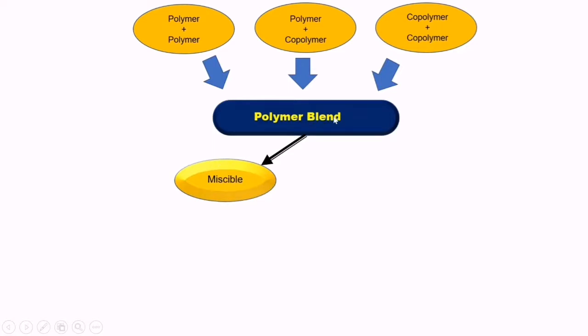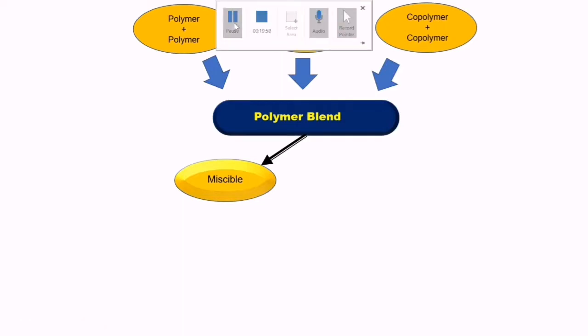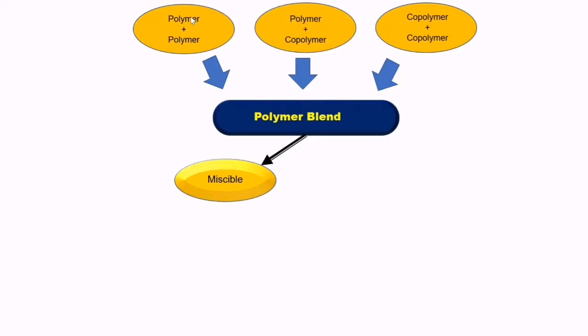This polymer blend, because of the mixing of polymer plus polymer, presents a difficulty. Polymer blends are made from mixing polymer plus polymer, polymer plus copolymer, or copolymer plus copolymer.